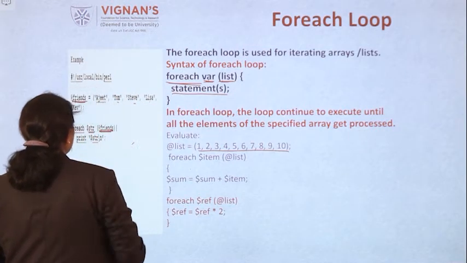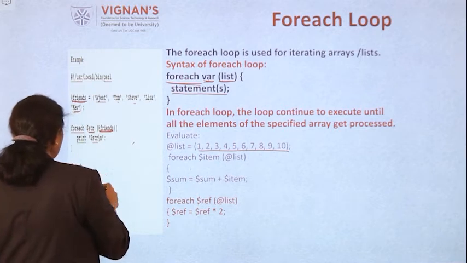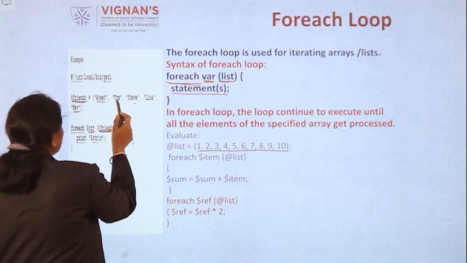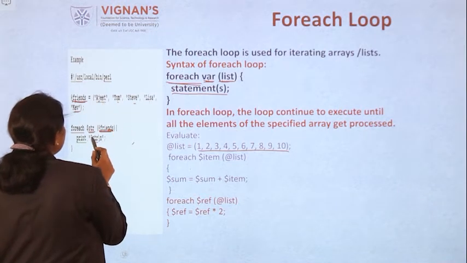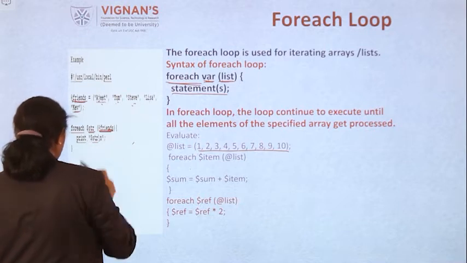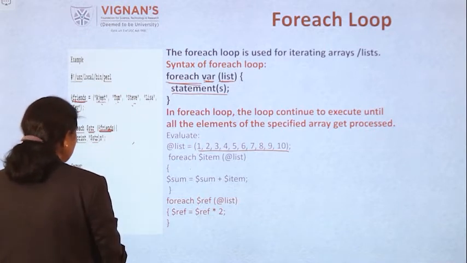Print str. Now it will iterate on all the items present. Ajit is there, Tom is there. It has to print Ajit, Tom, Steve, Lisa and Kev. So this is how it is printing.